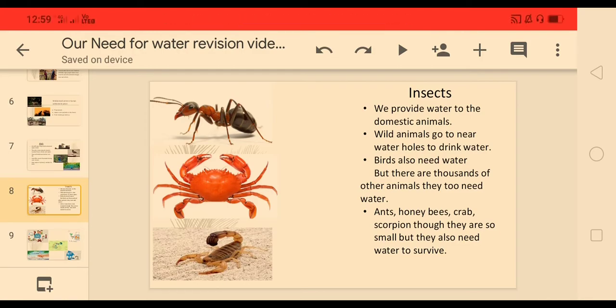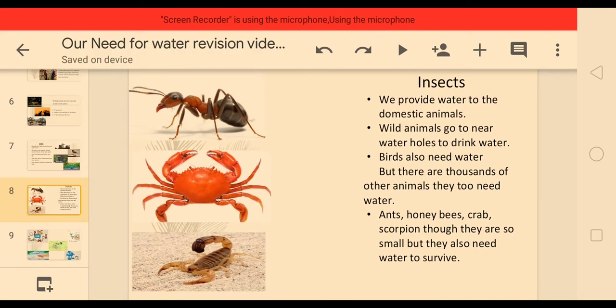Okay. Now about wild animals. Wild animals live in the jungle, and there is a water hole in the jungle, so wild animals go to the water holes. Wild animals go to the water holes to drink water whenever they feel thirsty. But you know, there are thousands of animals, they too need water, and we never think about them. They are like ants, honeybees, crabs, scorpions. They are so small, but they also need water to survive.